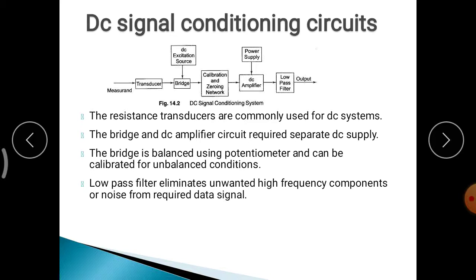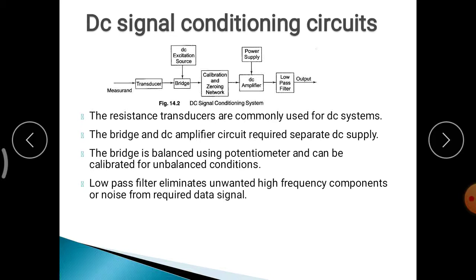To measure the resistance, we use the Wheatstone bridge. Many bridge circuits are there to measure resistance, like the Wheatstone bridge, and for inductance and capacitance there are AC bridges like the Maxwell and Schering bridges. Assume some physical parameter is converted into electrical. For example, take a strain gauge. It converts strain, a physical parameter, into resistance, and that resistance you have to measure. For that we need a bridge, like a Wheatstone bridge, and you have to balance that bridge.